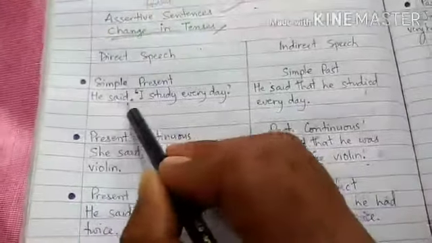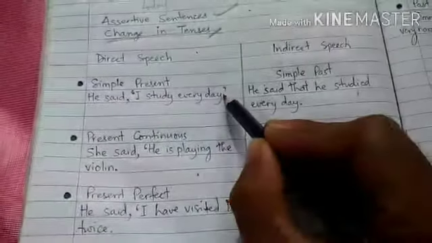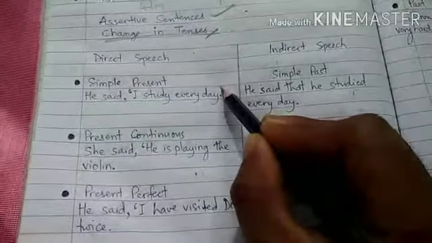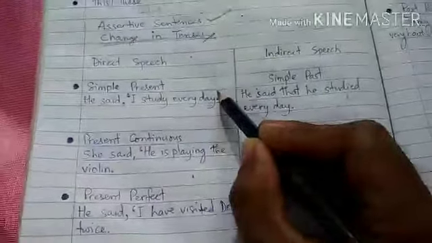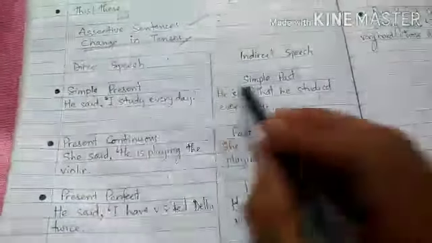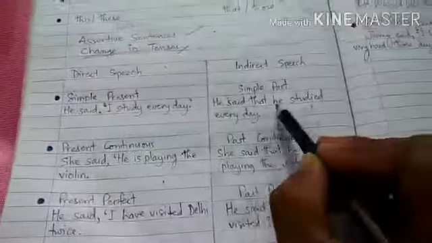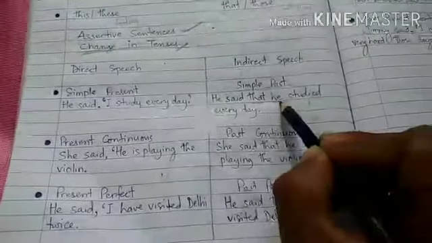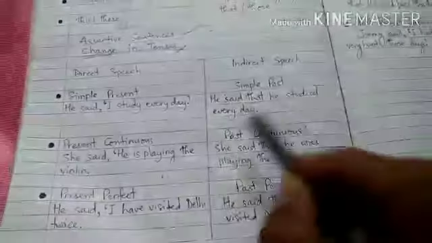Simple present. He said, comma, open inverted comma, I study every day. Full stop, close inverted comma. Always keep in mind, after full stop, close inverted comma. Okay. Now, this is in simple present tense, and in indirect speech it will change into simple past. He said that he studied every day. So I refers to he here. So after the conjunction that we have placed he. So study every day becomes studied every day. Simple present into simple past.